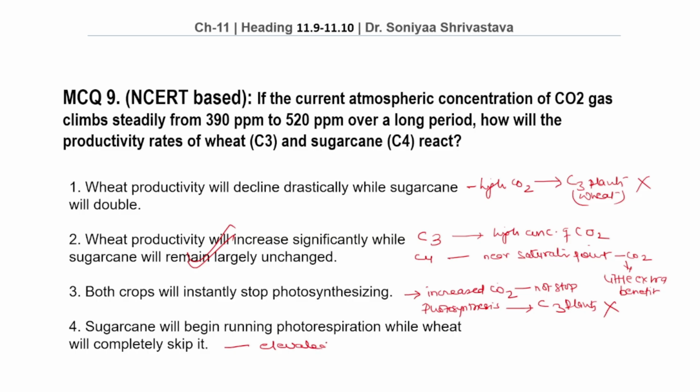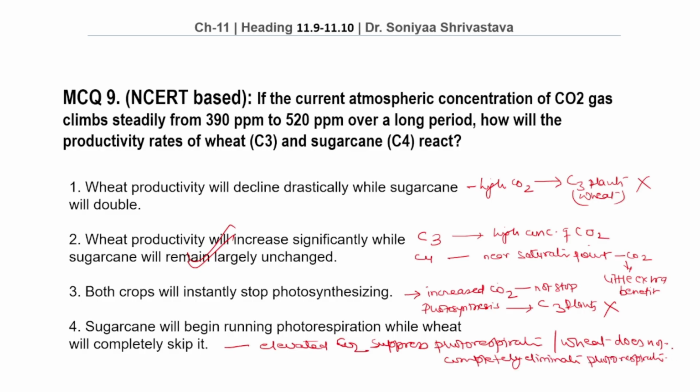Elevated CO2 suppresses photorespiration rather than promoting it. Also, wheat does not completely eliminate photorespiration. Therefore, this is the wrong option.